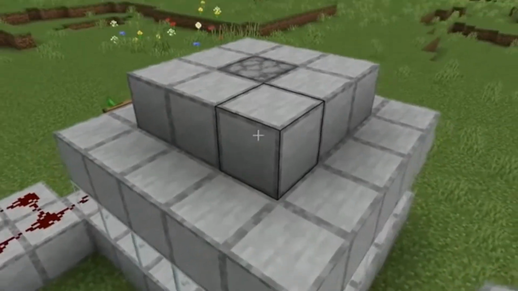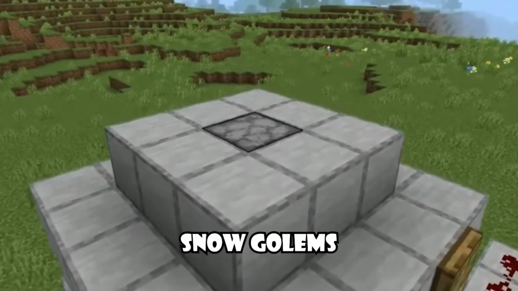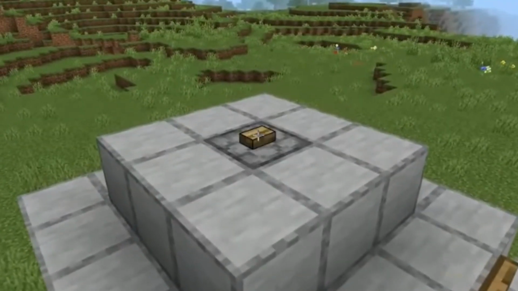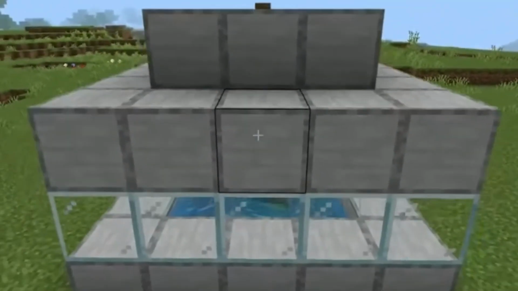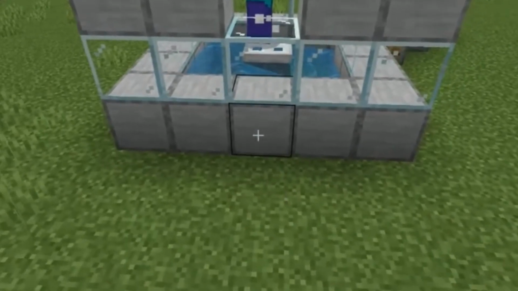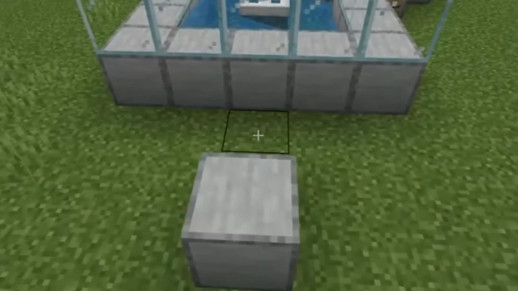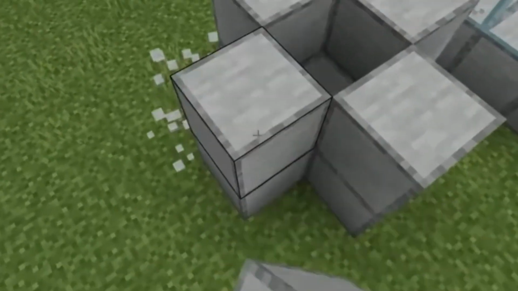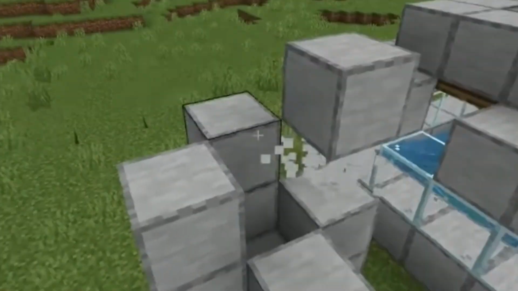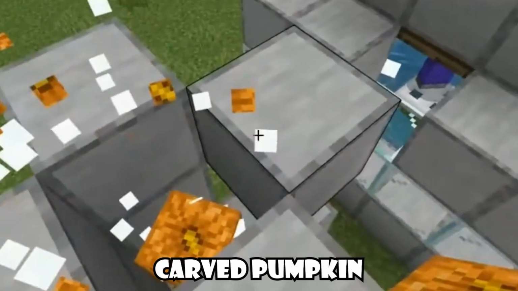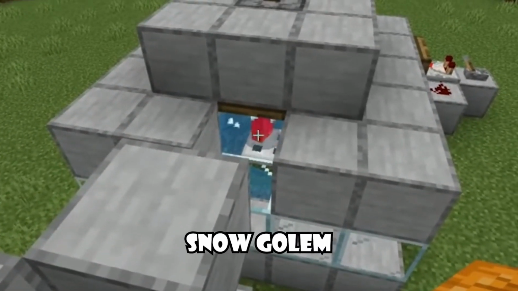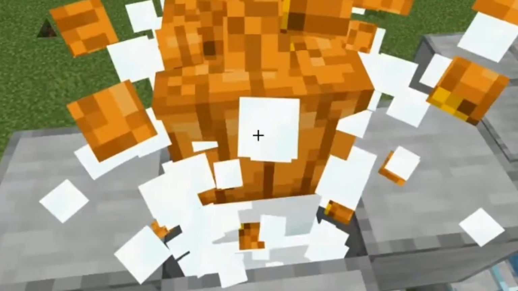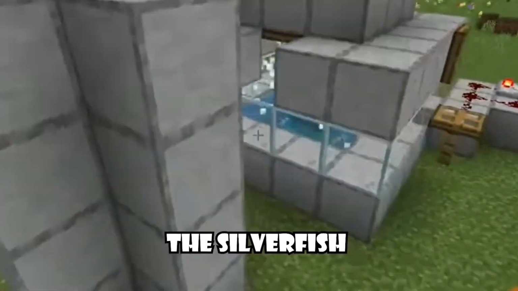The next step is to make snow golems, because we need a constant source of silverfish. The best way for that is to make them angry by throwing snowballs using snow golems. For that, find a flat place near the chamber, preferably behind the system like this. Then stack up the block in this fashion and place a carved pumpkin on top. And that's it, you created a snow golem. Repeat this at least 30 times, because the more snow golems, the faster the silverfish multiply.